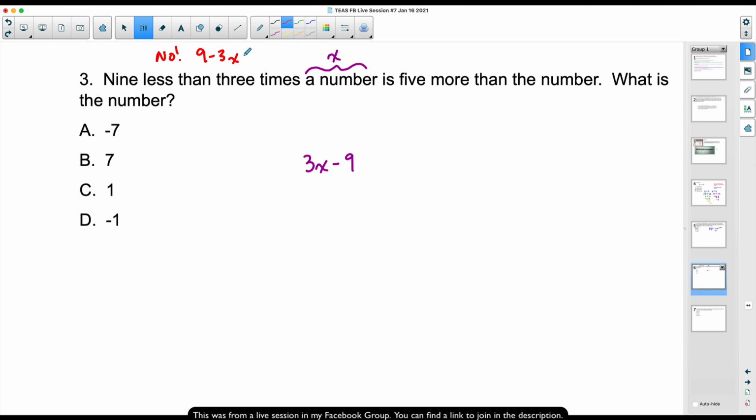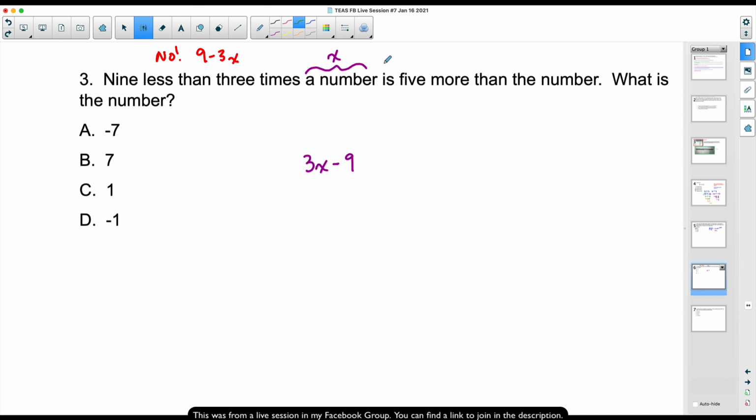Listen to this. What is 9 less than 20? 9 less than 20 is 11, right? And probably what you did without even thinking about it, when I said what is 9 less than 20, you did 20 minus 9. You did not do 9 minus 20, did you? So same concept: 9 less than 3 times a number.